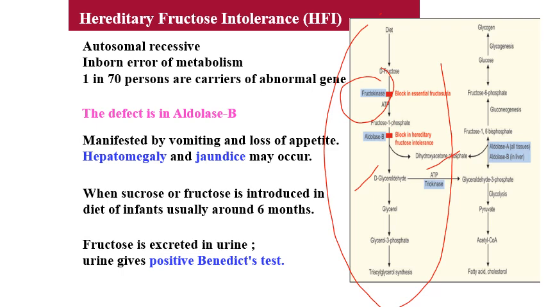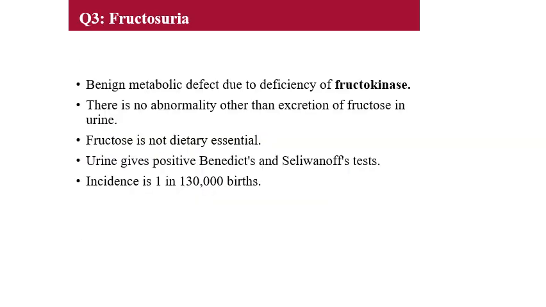If there is a deficiency of the fructokinase enzyme, it leads to an inborn error of metabolism known as fructosuria, or essential fructosuria. So if asked what the enzyme deficiency in fructosuria is, your answer should be fructokinase. Another question, which was not asked but can be asked, is the enzyme deficiency in hereditary fructose intolerance. You should answer aldolase B. Aldolase B is for HFI. So for fructosuria, don't forget the enzyme is fructokinase.